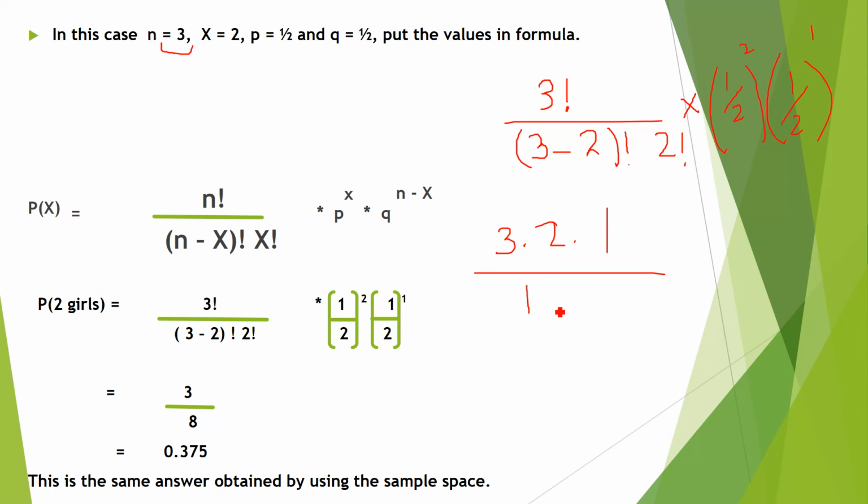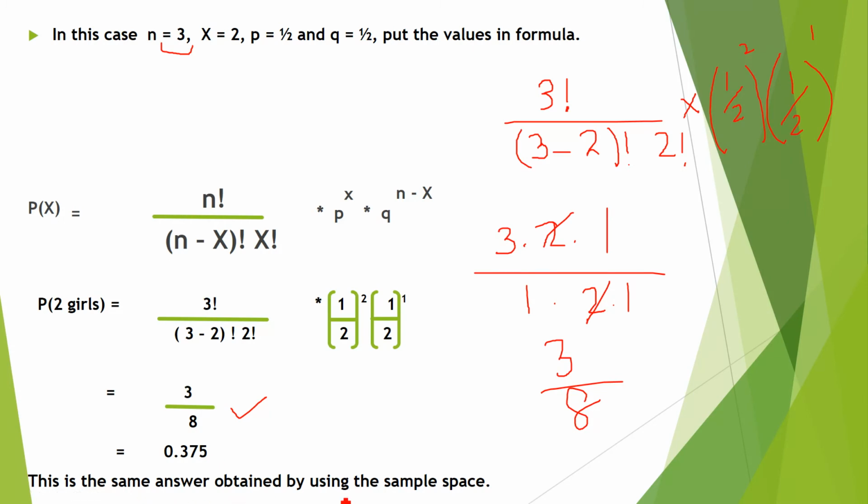So 1 factorial means 1. This is 2 factorial. This is 2 into 1. This 2 will cross out this. Here is 3 numerator. And when we will solve this, this is 1 over 4. See 2 times 4. So it will be 3 over 8. Same thing. Simplify it, we will get 0.375.